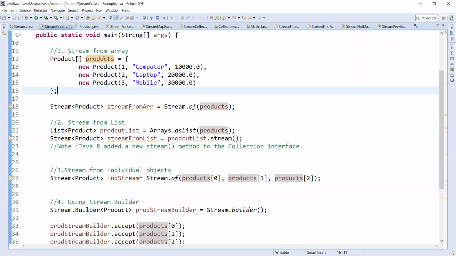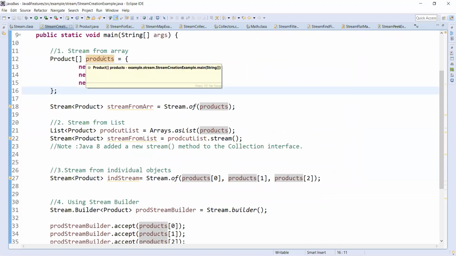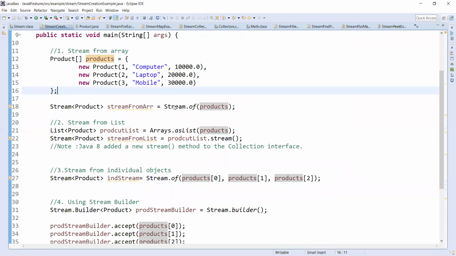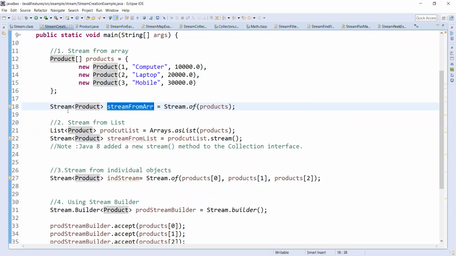How can we create a stream from the array? There are some static methods available in the Stream interface. One of them is of. Stream.of(array) will create a stream of Product.